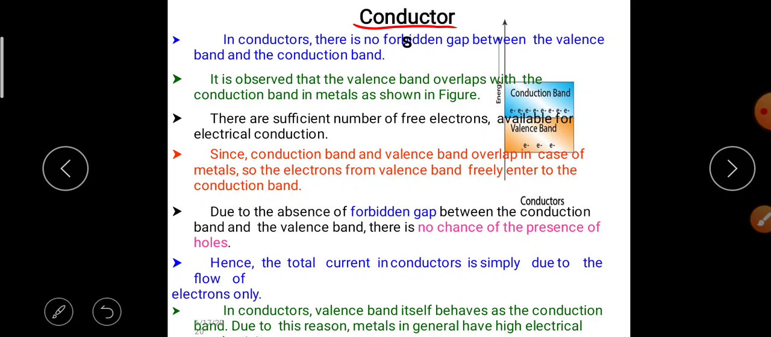Due to the absence of a forbidden gap between the bands in conductors, there is no chance for the presence of holes. Hence, the total current in conductors is simply due to the flow of electrons only. Here there is no band gap. The conduction band and valence band are overlapped. In conductors, the valence band itself behaves as the conduction band. This is the reason metals in general have high electrical conductivity.